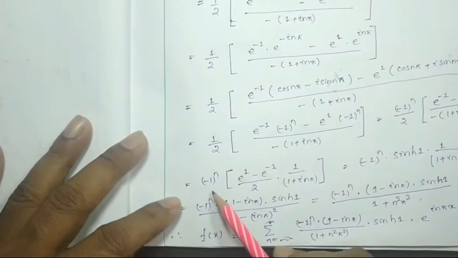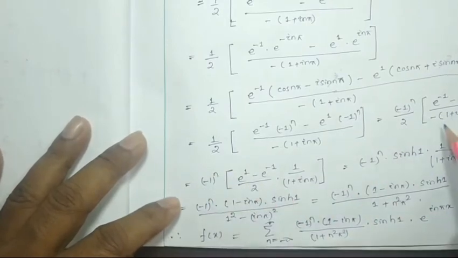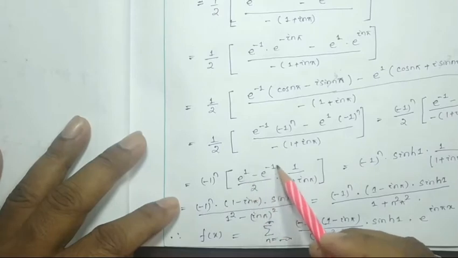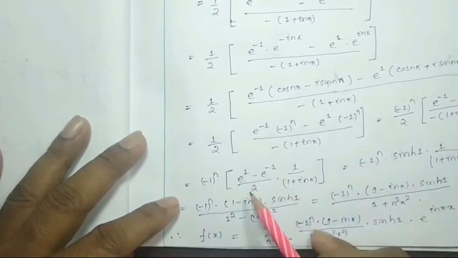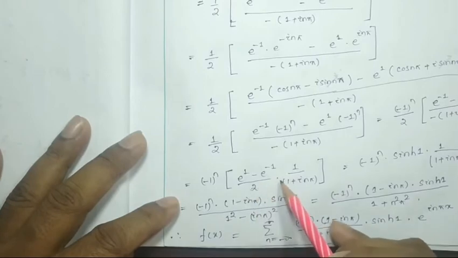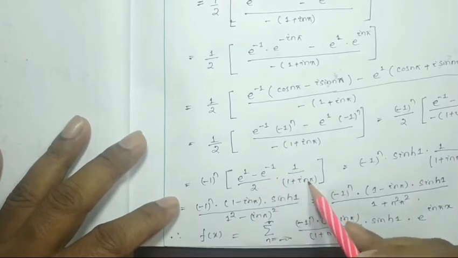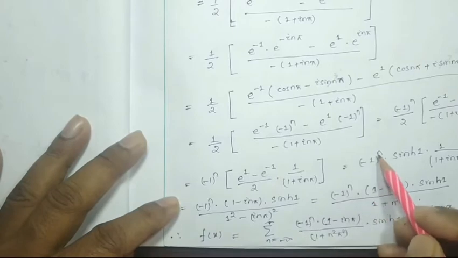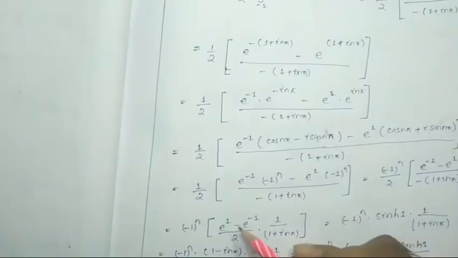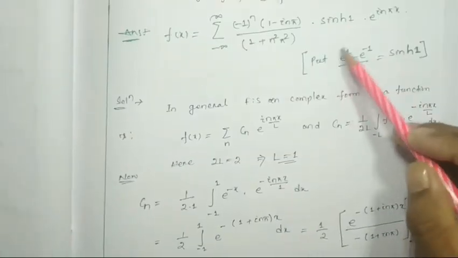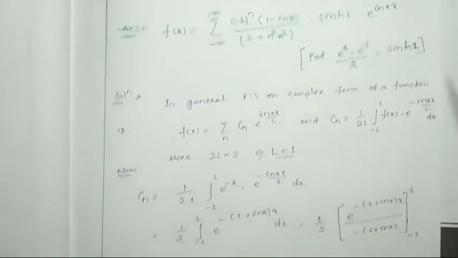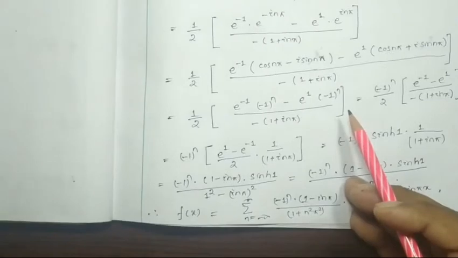So it can be written as minus 1 to the power n. So here, if I am going to multiply, it will be e to the power 1 minus e to the power minus 1 by 2. This 2 will be here, I can write here itself, into 1 by 1 plus i n pi, right? So minus 1 to the power n, and this much, e to the power 1 into e to the power minus 1 by 2, is nothing but how much? Sinh 1. That I am going to put over here.